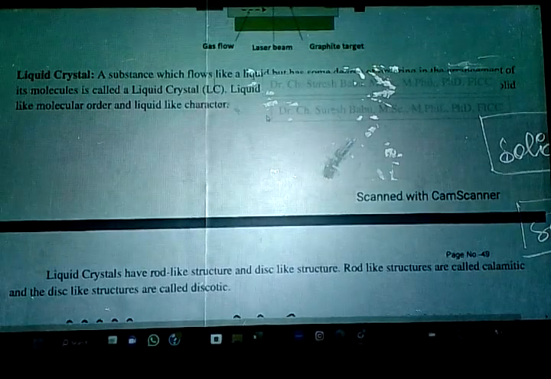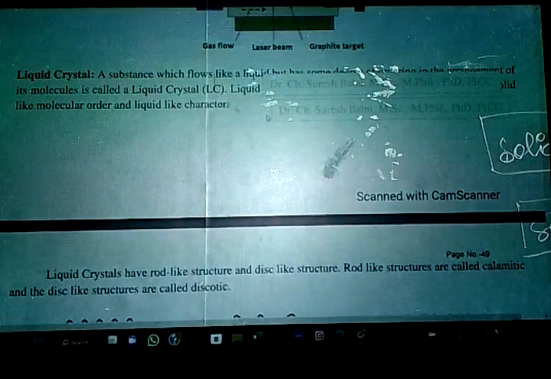So the next topic is what? Liquid crystals. A substance which flows like a liquid but has some order of arrangement. So we'll see what type of arrangement we are having in the next pictures. As liquid crystals, when a solid is going to convert into a liquid, we are going to get an intermediate stage that is nothing but liquid crystal.